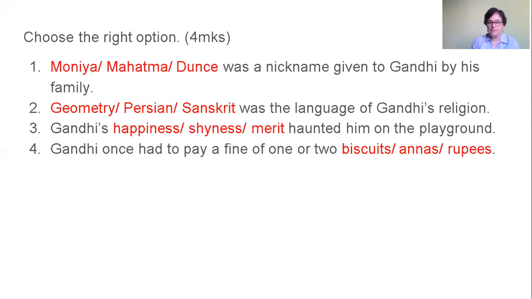You also have these questions. Choose the right option. 1 mark for each of them. Okay? So, what's right? Monia, Mahatma or Duns was a nickname given to Gandhi by his family. The answer is Monia. What about the second one? Geometry, Persian, or Sanskrit was the language of Gandhi's religion. What was it? Sanskrit. The third, Gandhi's happiness, shyness, or merit haunted him on the playground. Shyness. Gandhi once had to pay a fine of 1 or 2 biscuits, annas, or rupees.